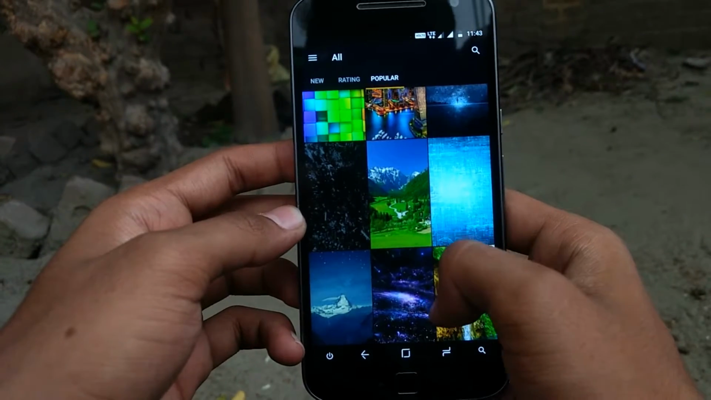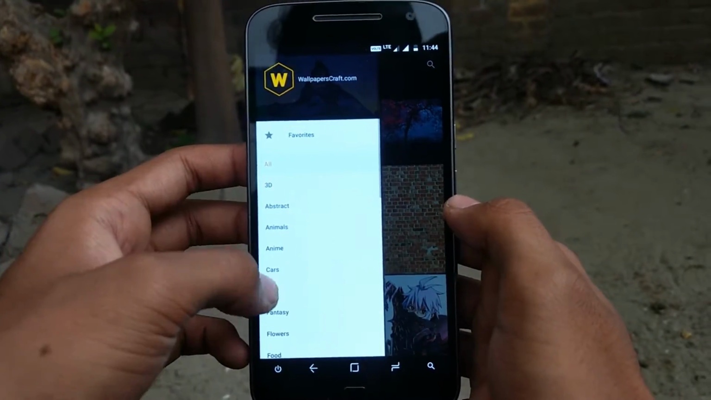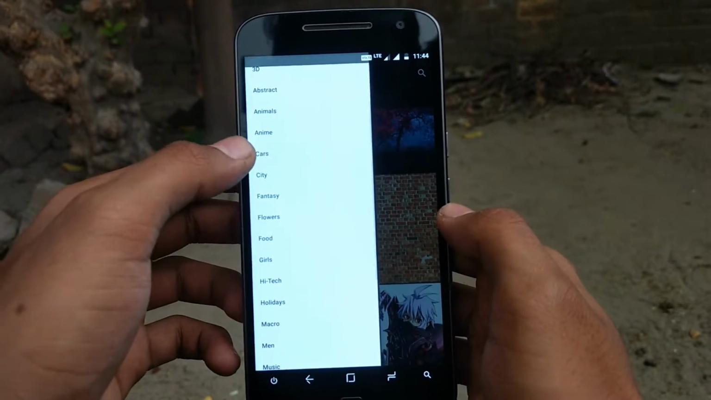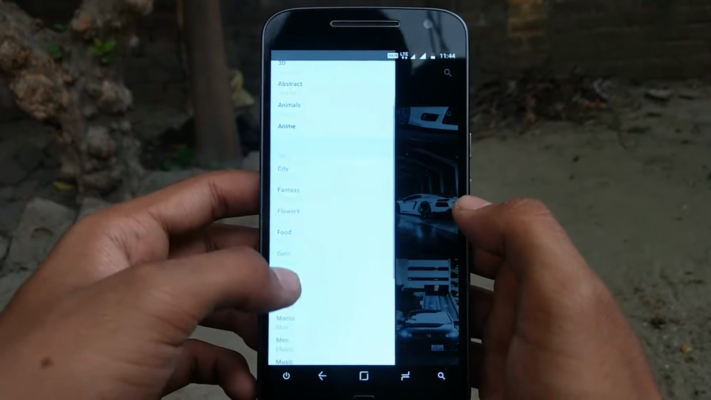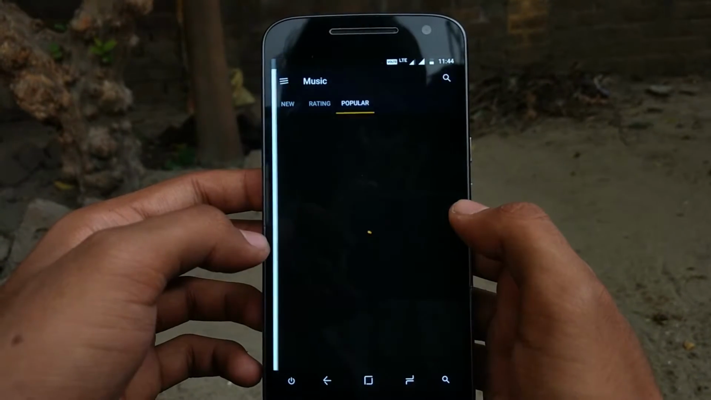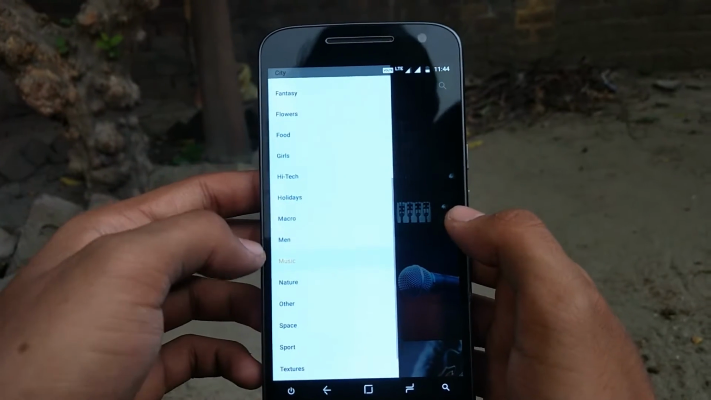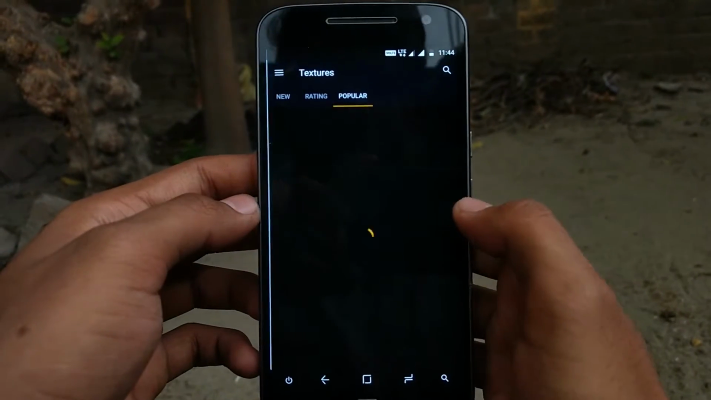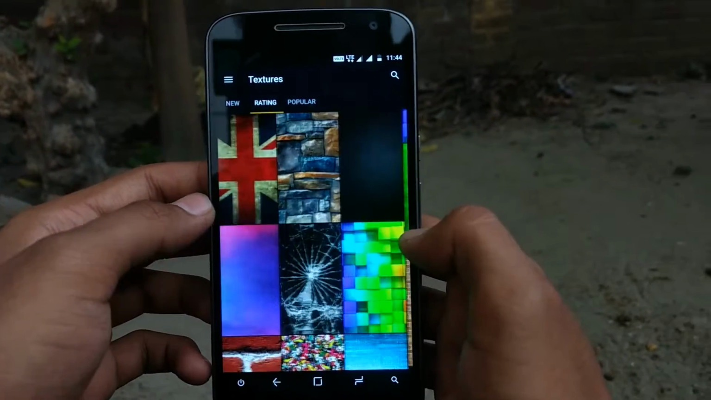So there is a popular tab also. These wallpapers are popular. If you swipe from the left, you can see the categories of cars, music, and textures. The popular textures, rating textures.